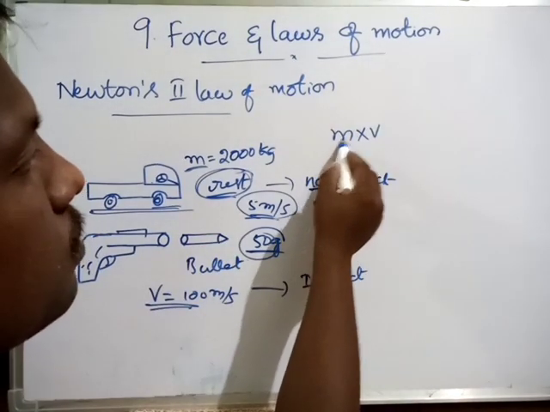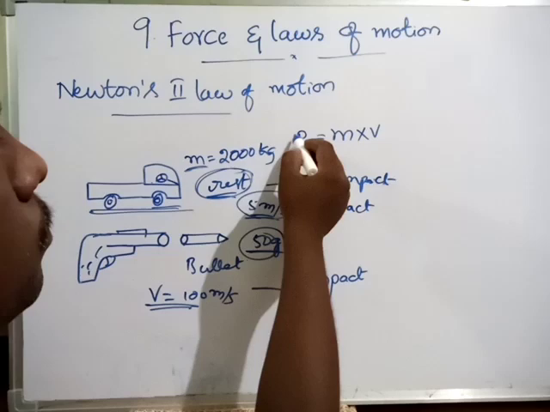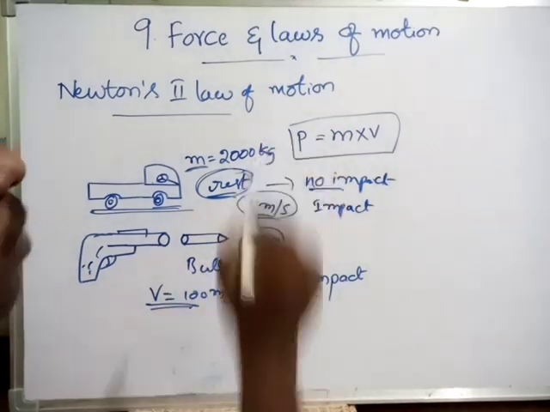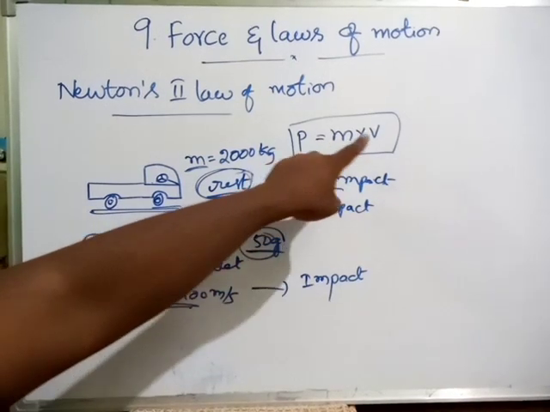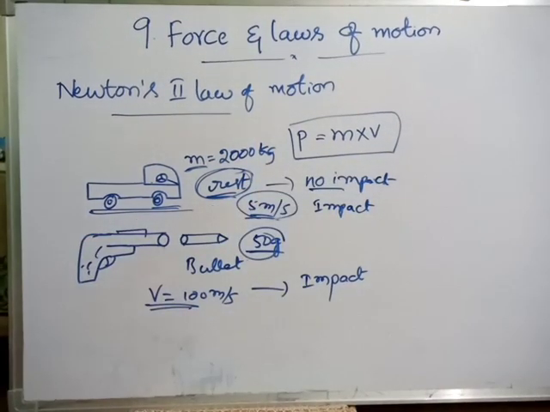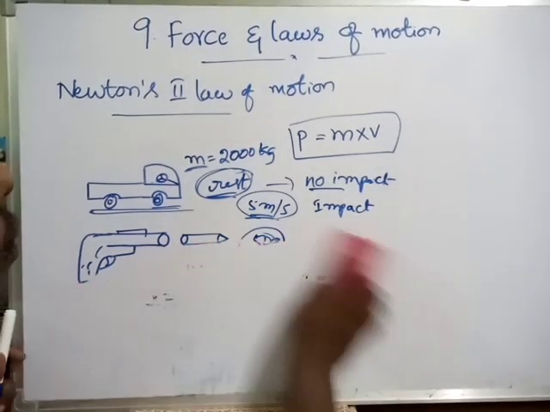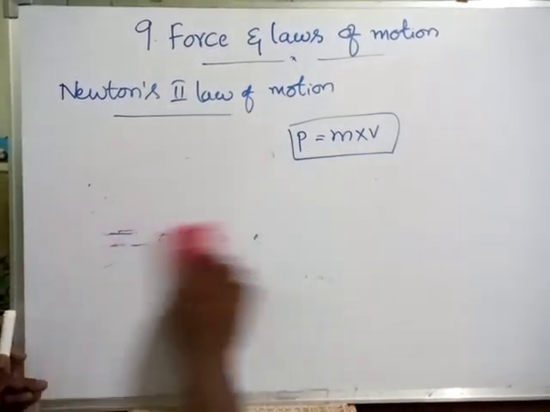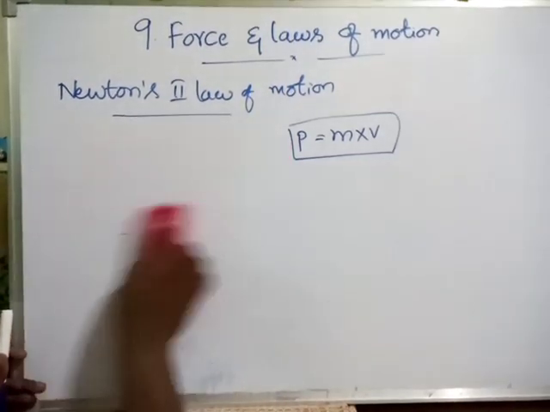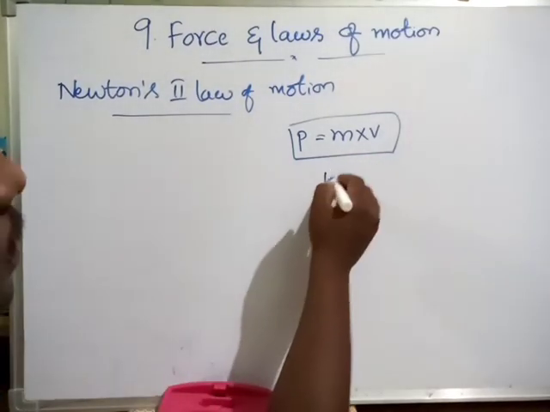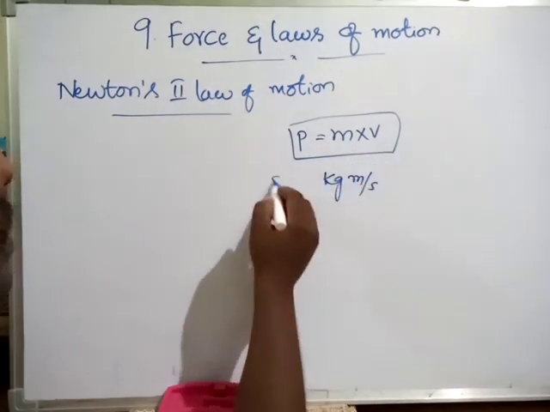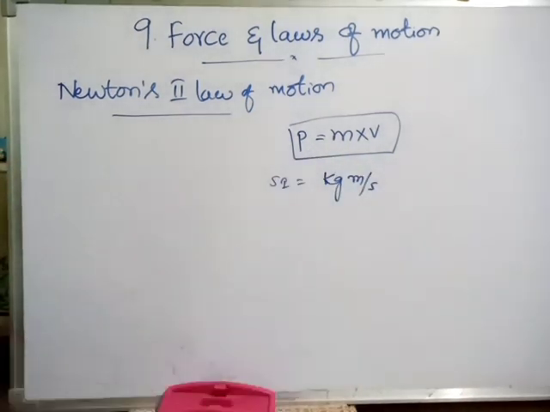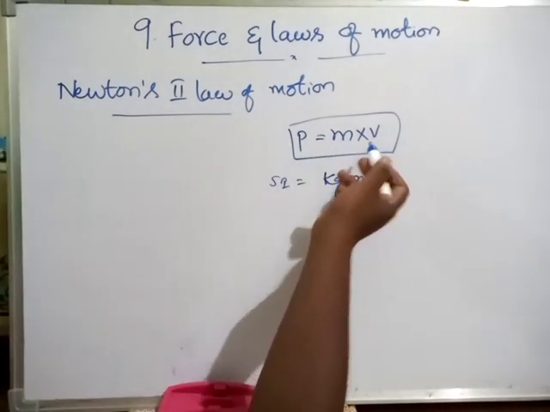This product of mass and velocity is called momentum. Its symbol is P. P means what? Momentum. Momentum means what? The product of mass and velocity. Now, what is the unit of momentum? We know very well, mass means kilogram, velocity meter per second. That's why the SI unit of momentum is kg meter per second. What is momentum? The product of mass and velocity is called momentum.